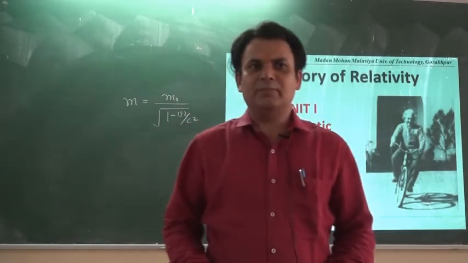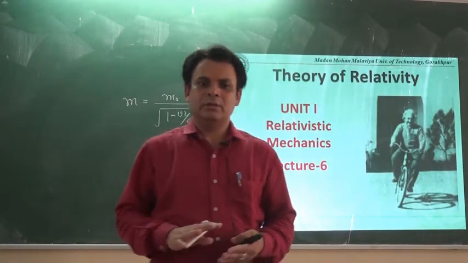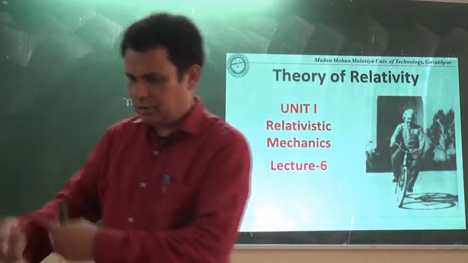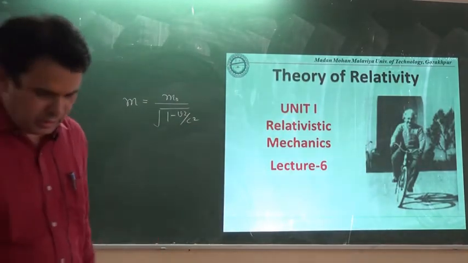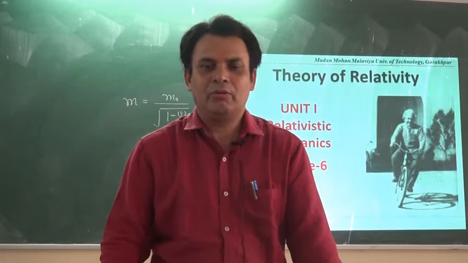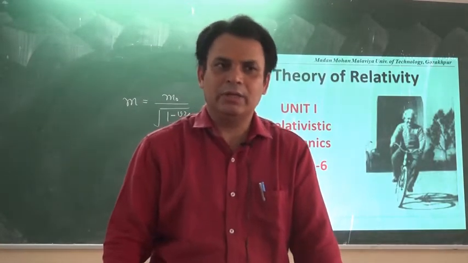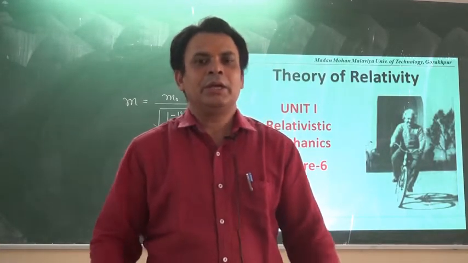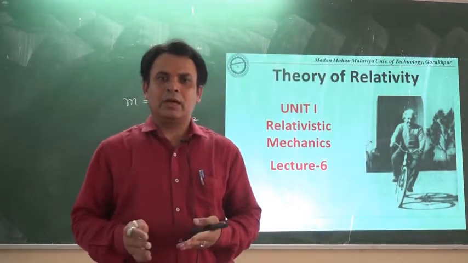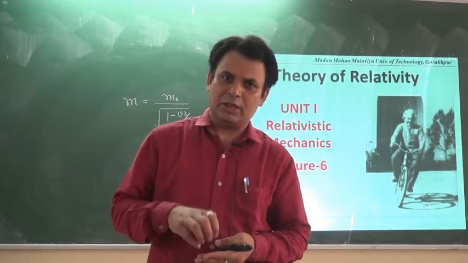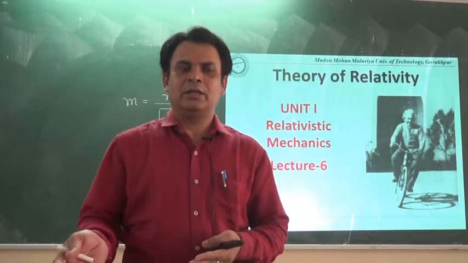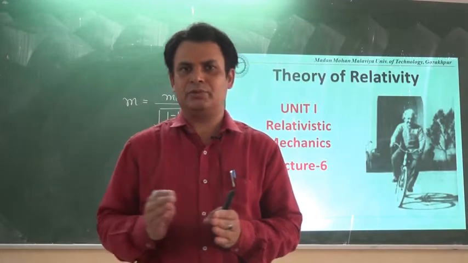This change in mass will lead to the change in energy also, and how that can be discussed and how the corresponding value of energy we can calculate, that we will discuss in this lecture. If the mass is changing, then corresponding to that change in mass may appear in the form of energy, that is delta M is related to the energy.